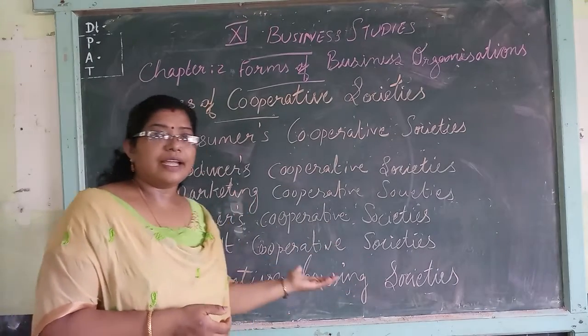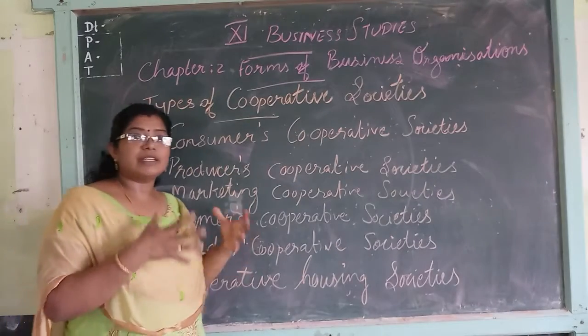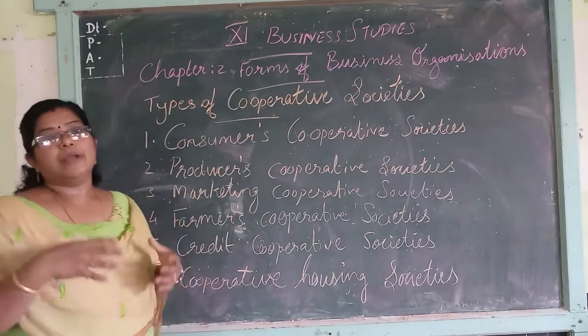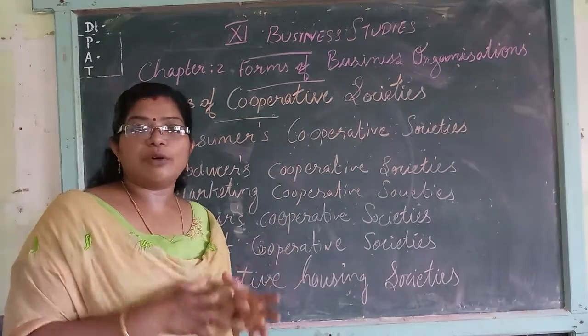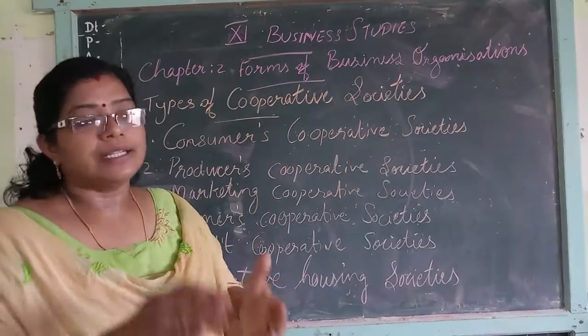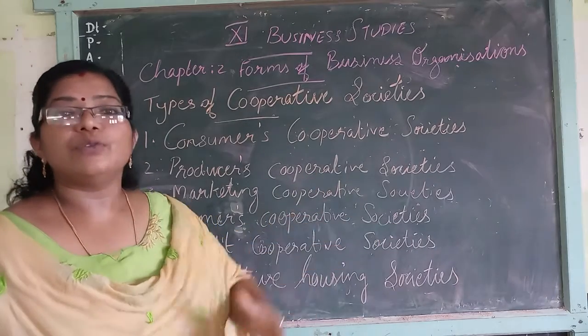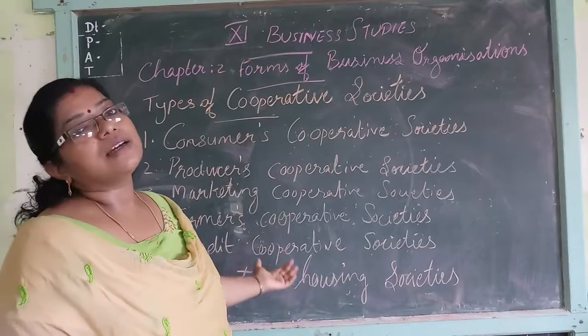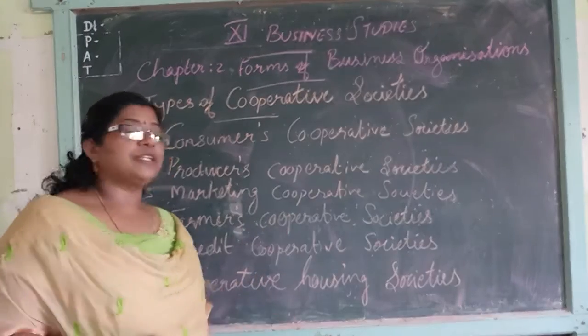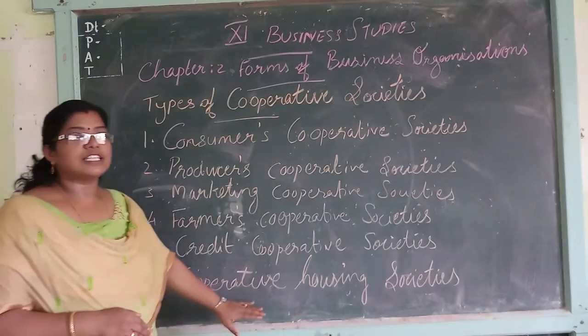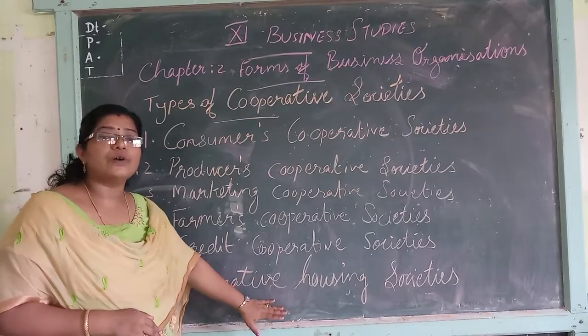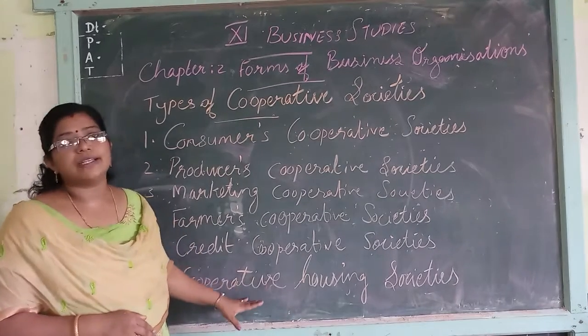That is the main aim. Another advantage is that members need not give the full lump sum amount at a time. They can pay on an installment basis. That is another advantage of this cooperative housing society. Construction of a house for its members is the ultimate aim.